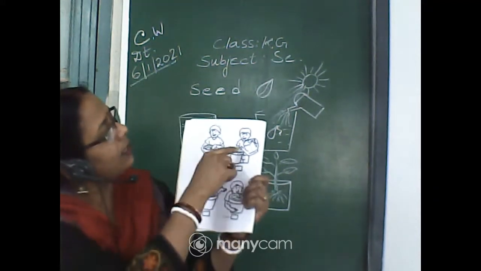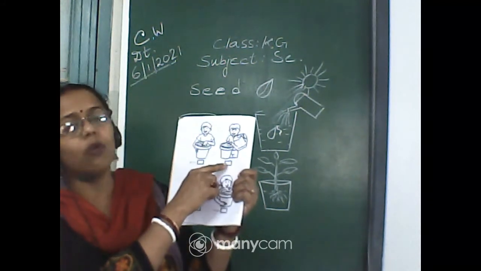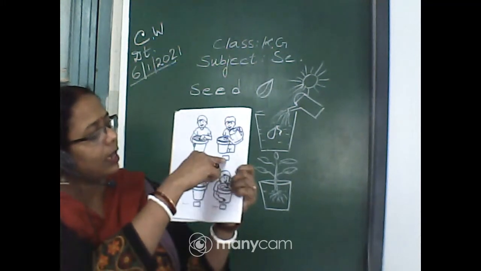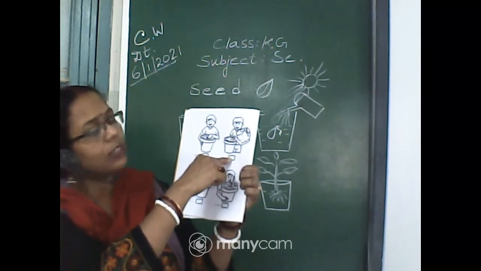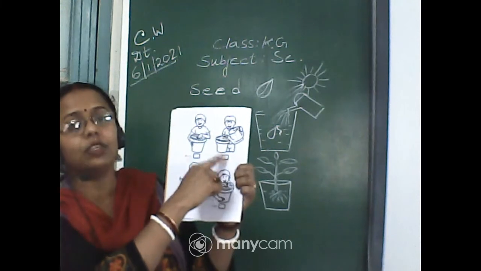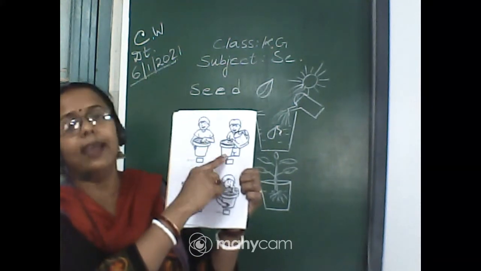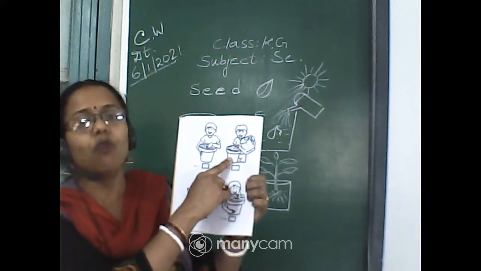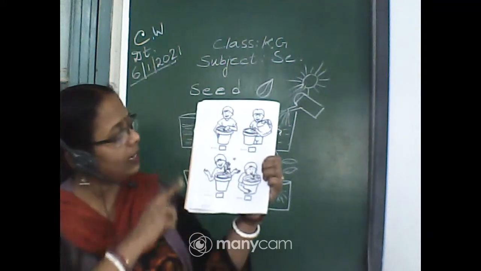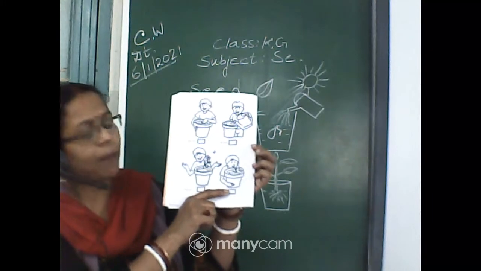Then he is sprinkling some water regularly. That means this is step number 2. The pot has been kept in proper sunlight and air, and it is being watered regularly. Then a small sapling came out.